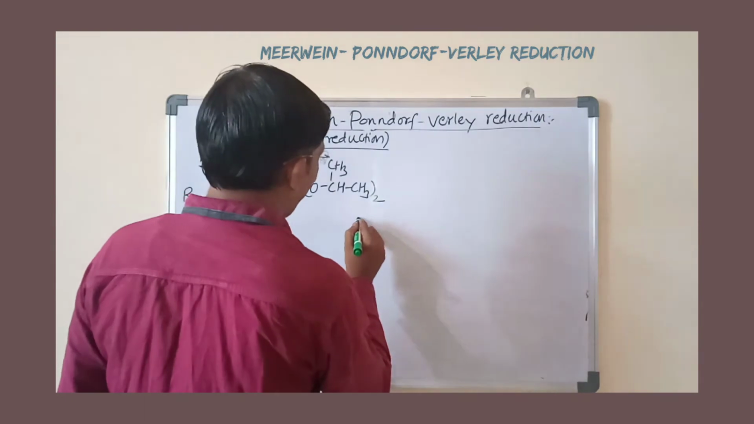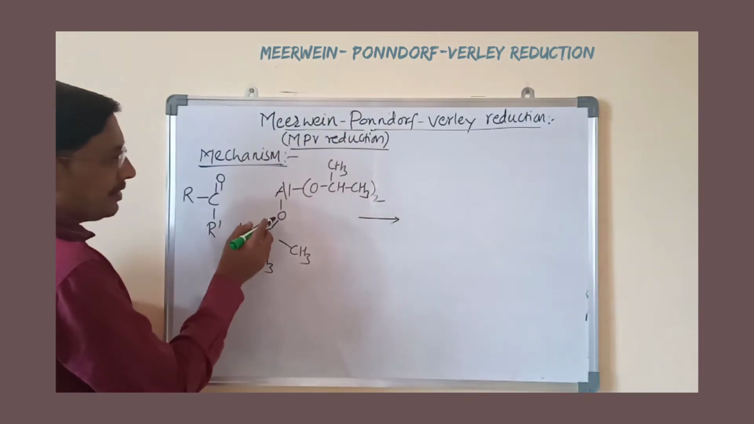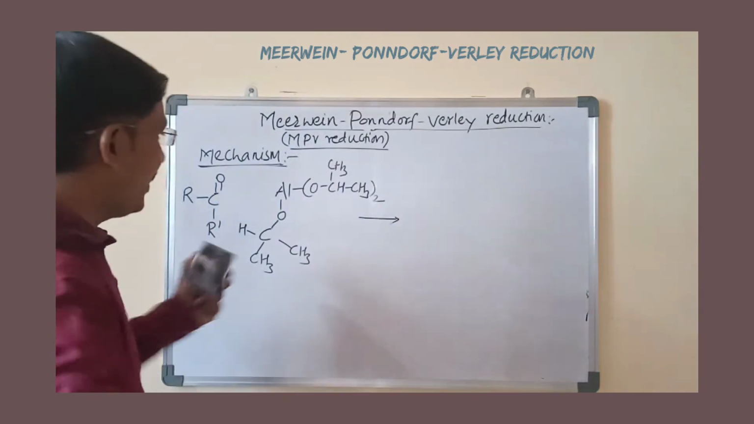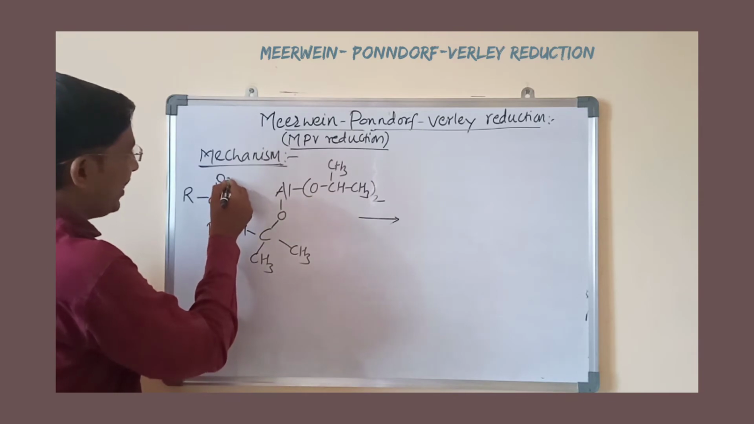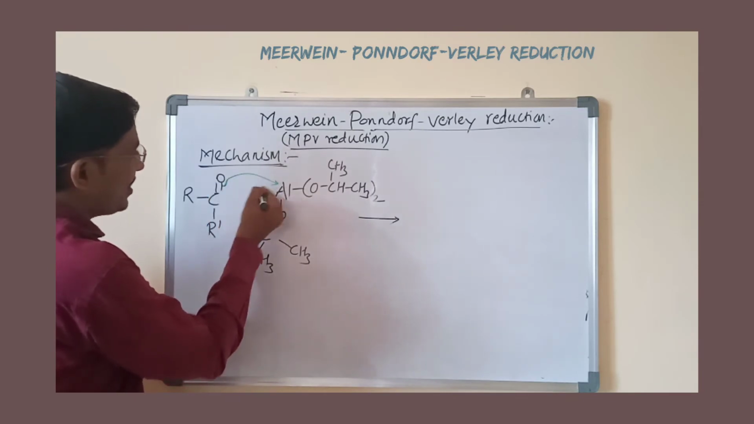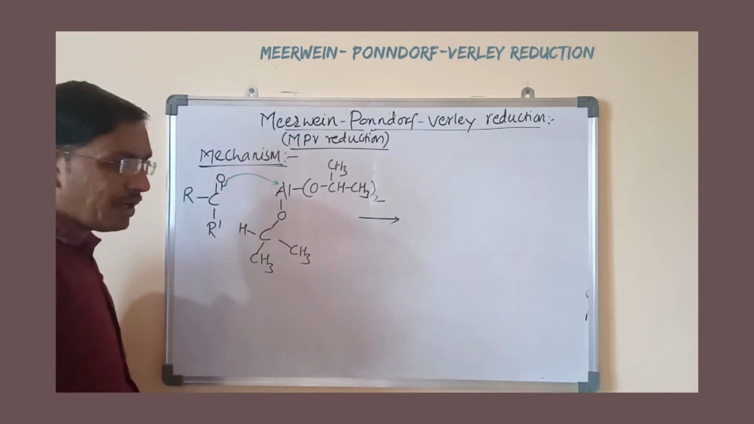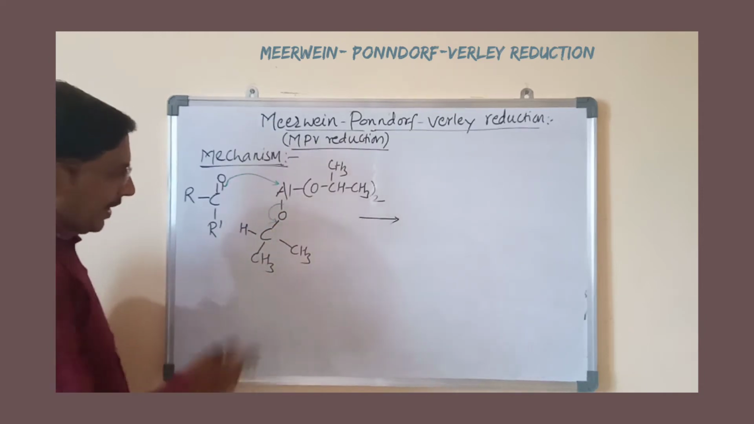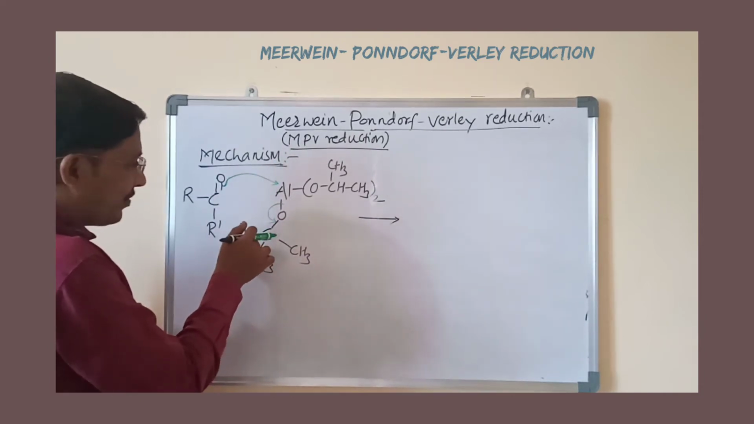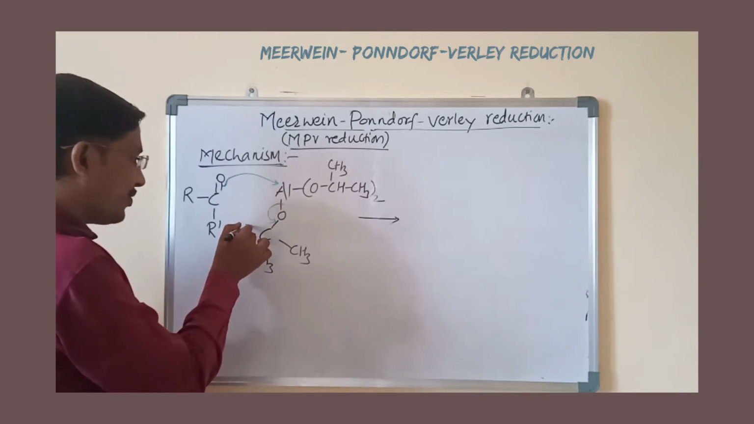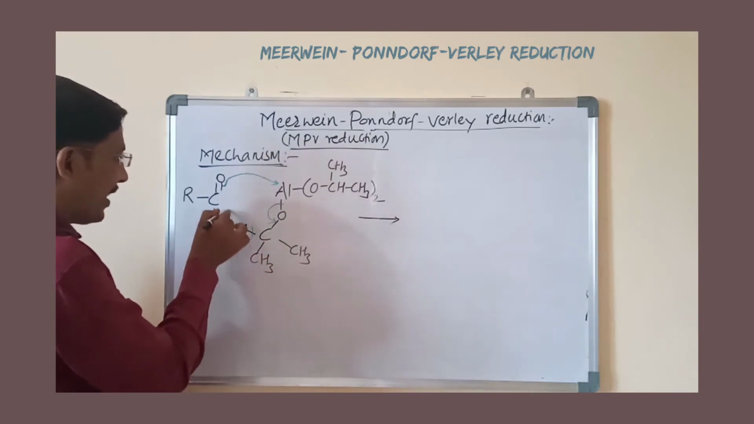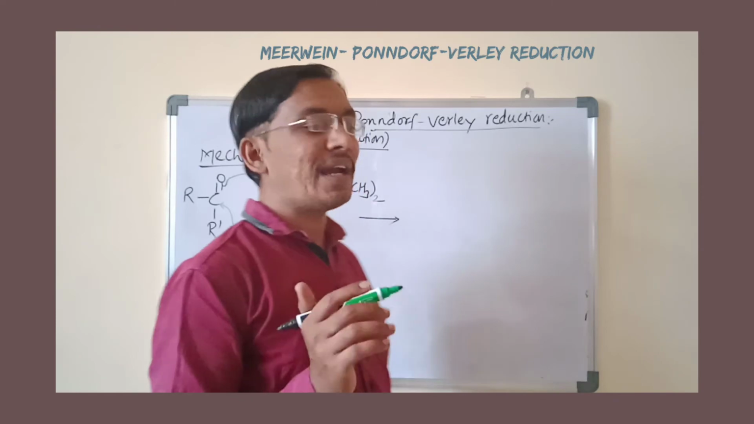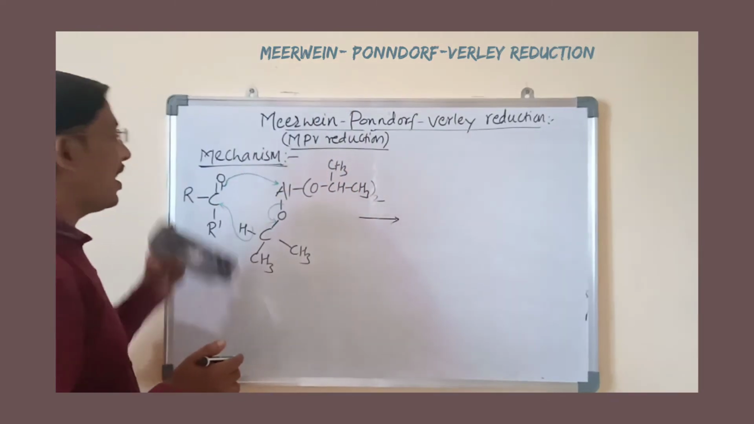Now what happens here, this double bond will be shifted towards oxygen, and that oxygen will attack the aluminum, forming an oxygen-aluminum bond, at the same time breaking the Al-O bond to form the double bond. As the valence of that carbon becomes pentavalent, at the same time we have to break this CH bond, and there will be a hydride transfer, that is H minus. Reduction takes place by the attack of hydride ion from this alkoxide on the carbonyl carbon.